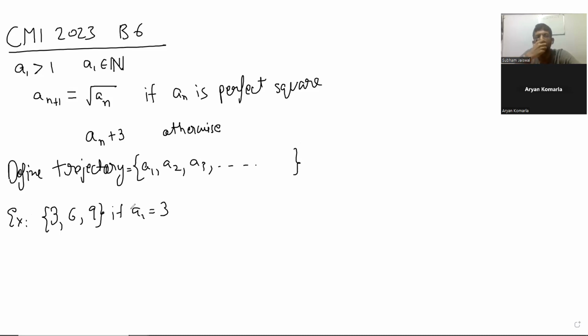So now the question is, we have to determine all a1 such that the trajectory is infinite. So it's an infinite set. That is the main question. But they gave a choice. They said if you wish, you could solve these partial credit questions.